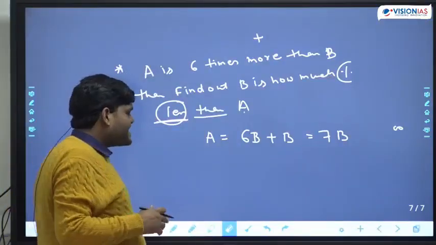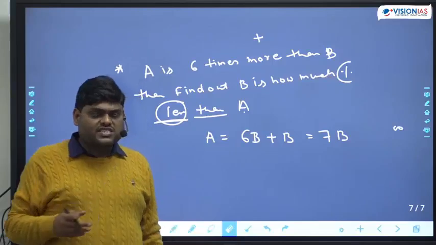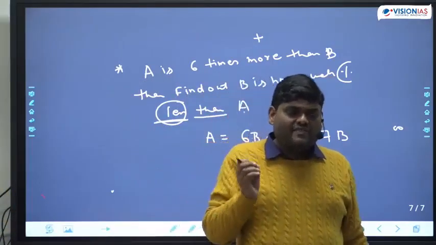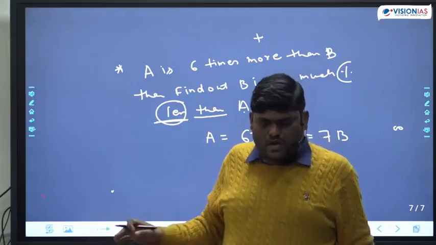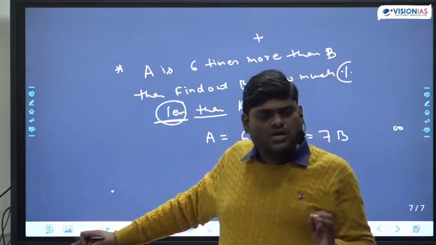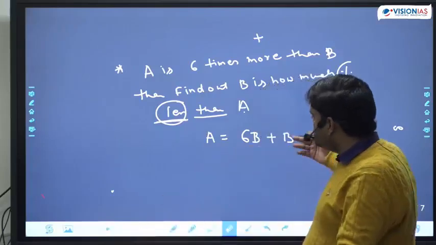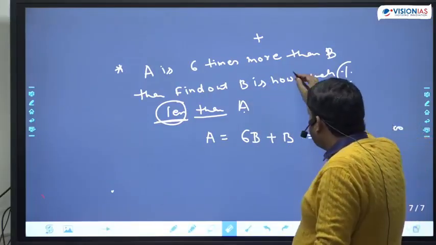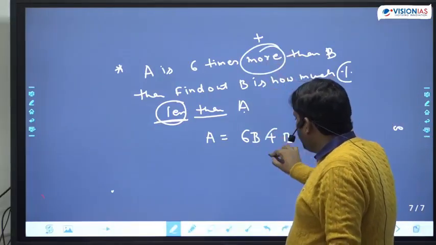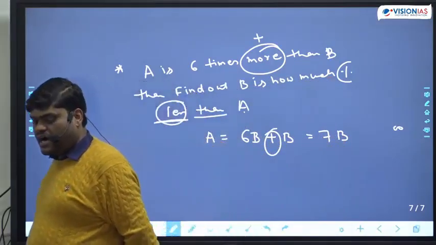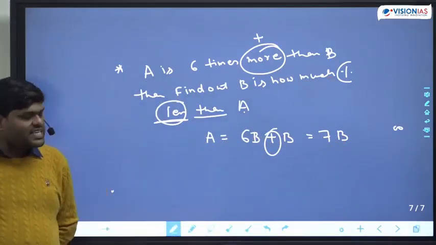I have seen many times, if the same question is coming, many of the teachers also give the wrong solution of this question. They will say A is equal to 6B, but there is a word more here. So whenever the word more is there, there will be addition. Is this making sense or not?